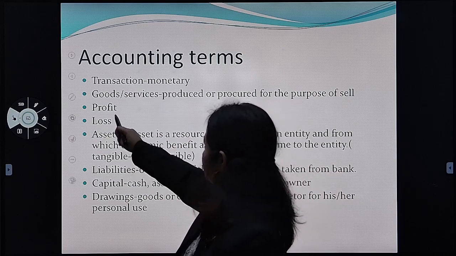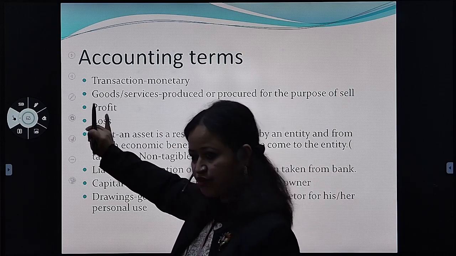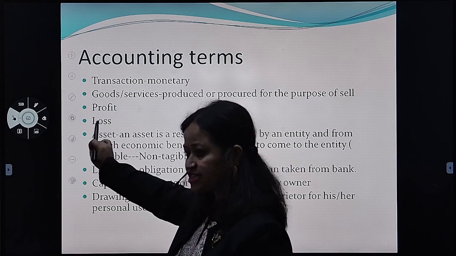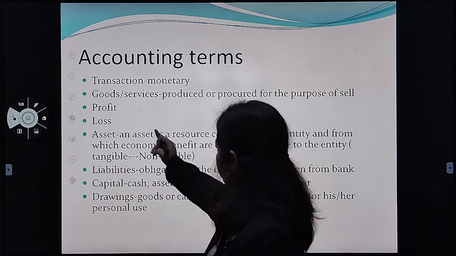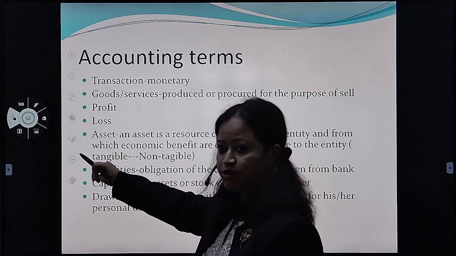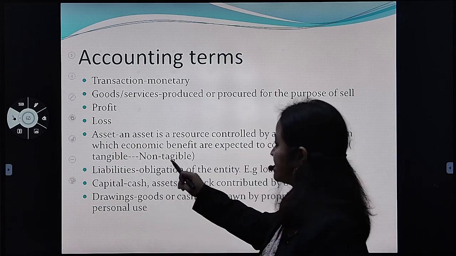And you know what is profit, right? Profit you know. Loss you know what is loss all about. Fine. Now come to asset. We are talking about asset. Fine. So asset means what?